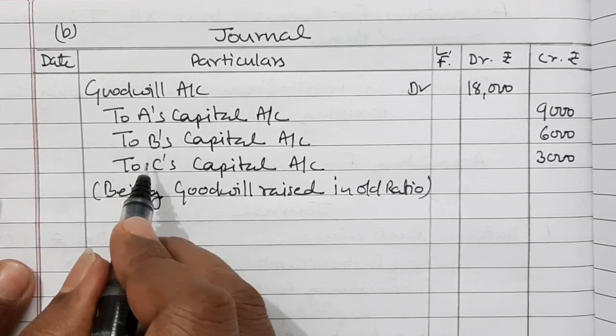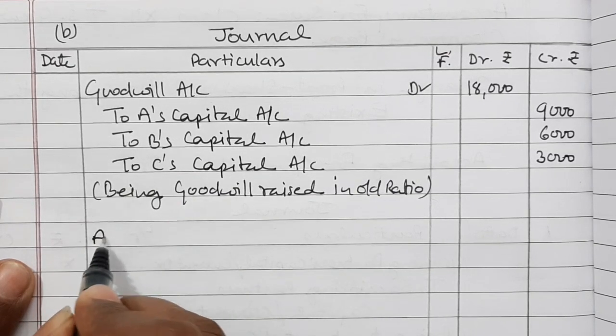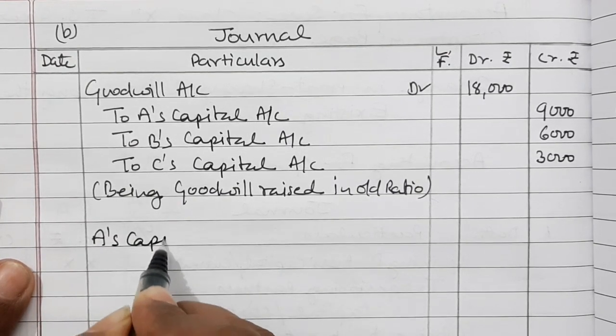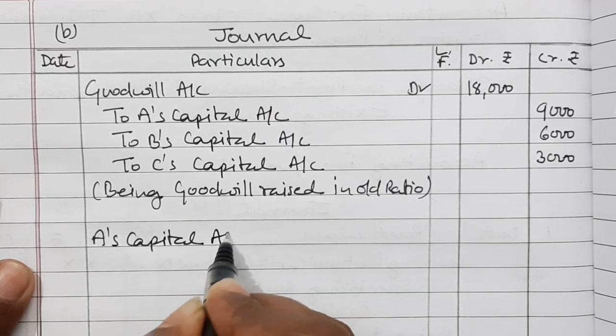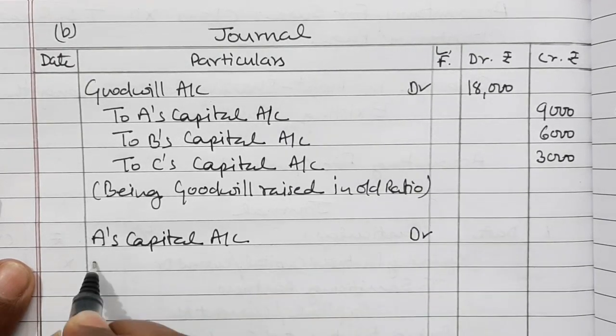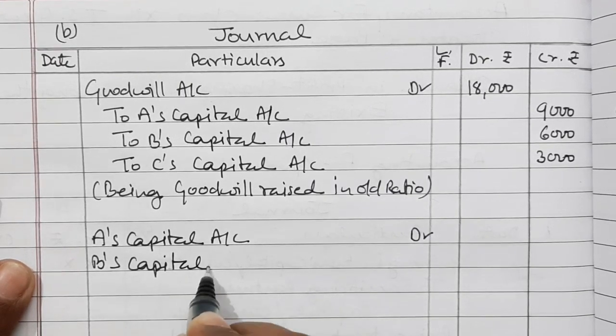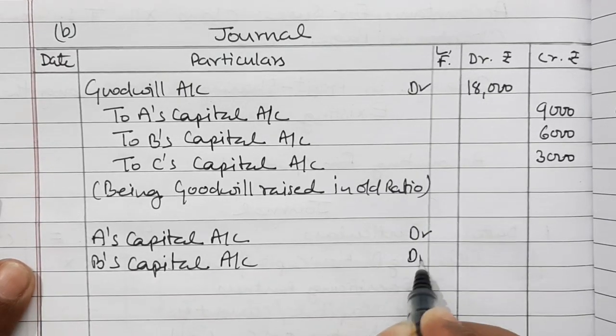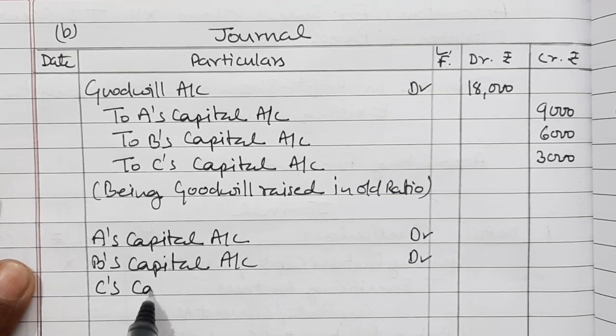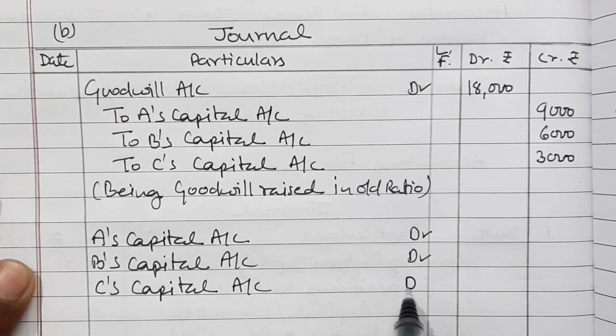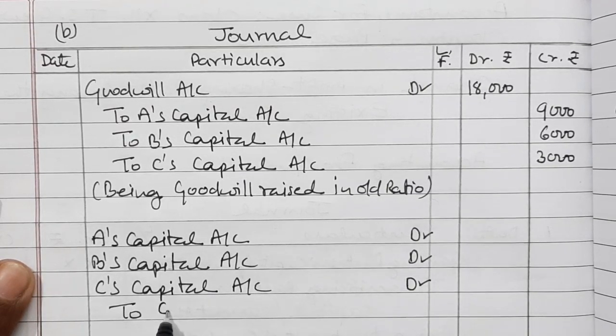So all the partners' capital account will be debited. A's capital account debited, B's capital account also debited, and C's capital account also debited. To goodwill account.